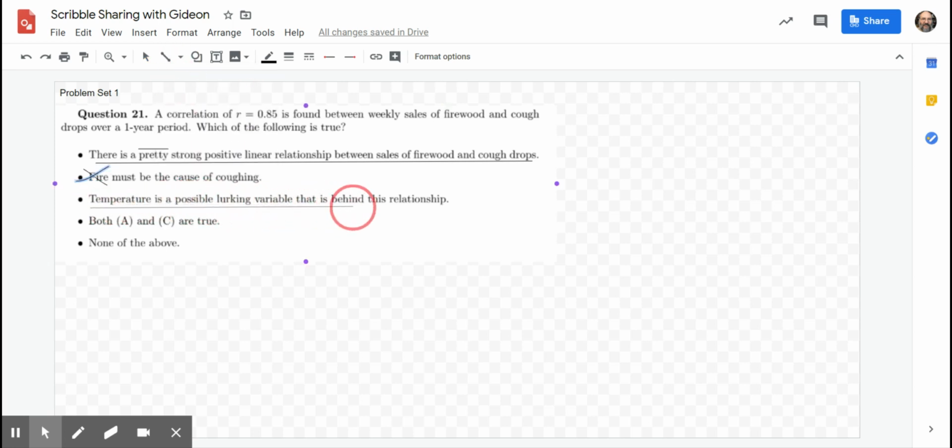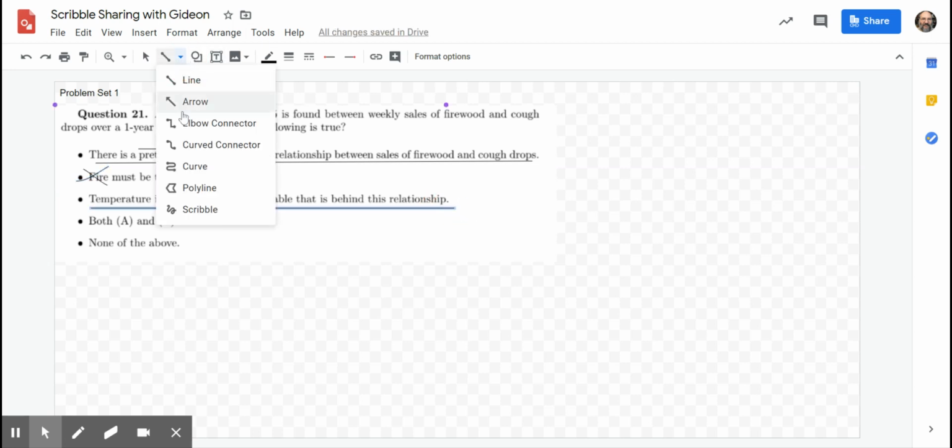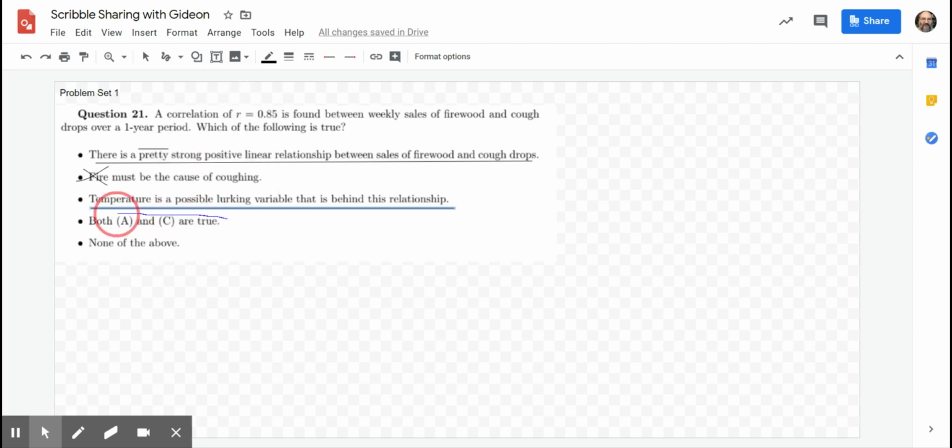I can't eliminate either the first or the third. So it looks like I need to circle the fourth option as being the answer. The only reason I might be a little worried is that word pretty strong, but I'm just going to drive that out. I'm not going to worry about it.